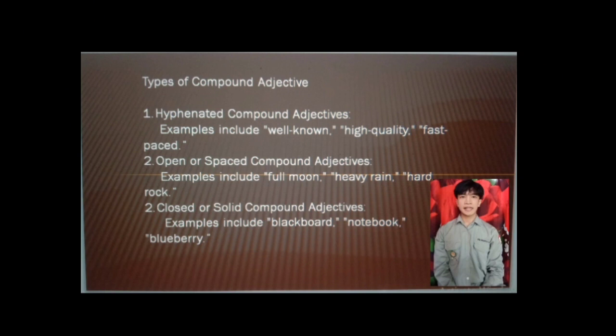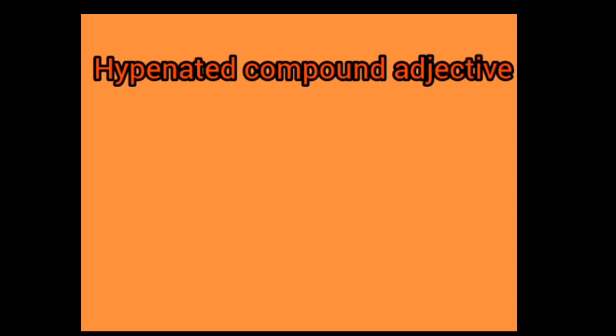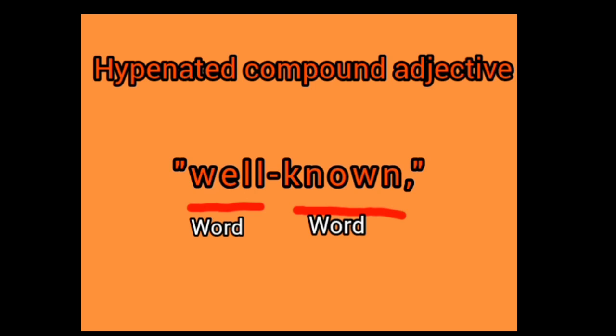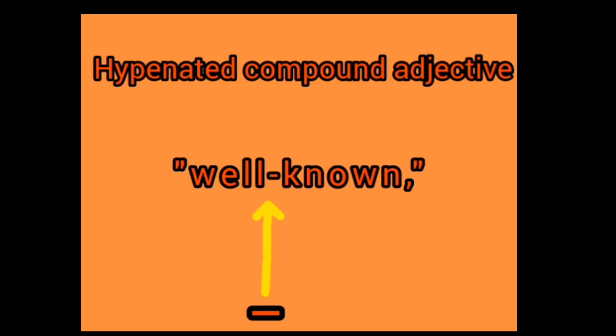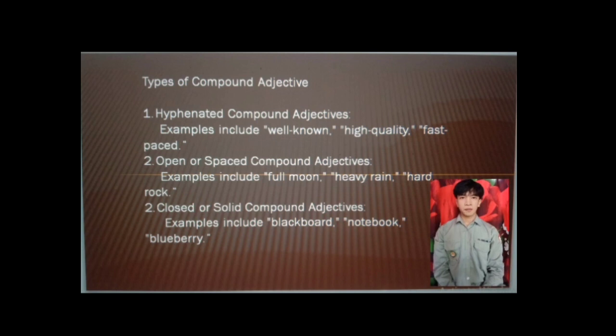Types of compound adjectives. The first is hyphenated compound adjectives. Hyphenated compound adjectives are a combination of words that act as a single modifier before a noun. They are hyphenated to clarify their meaning and to ensure that readers understand them as a single concept. For example, well-known. The hyphenation helps avoid confusion and ambiguity in meaning. Examples include well-known, high-quality, fast-paced.